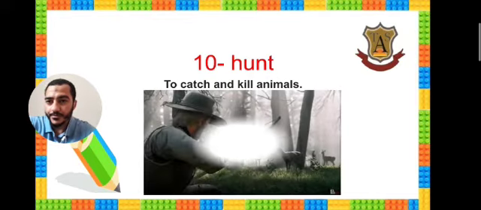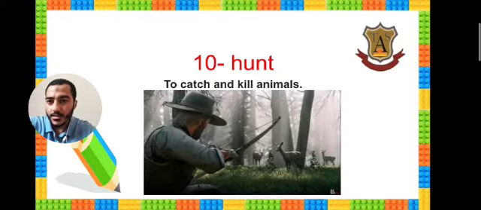See this picture, he hunts an animal, he hunts animals. This is a hunter, who hunts animals. So hunt means to catch and kill animals. He's killing the animal now, he's hunting an animal.